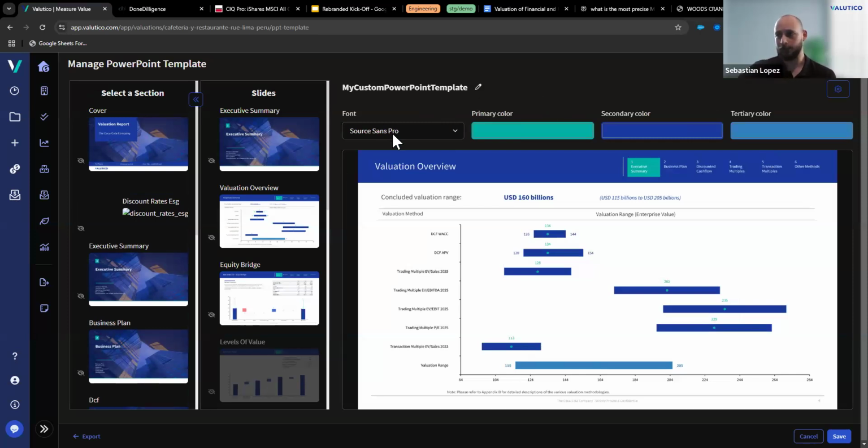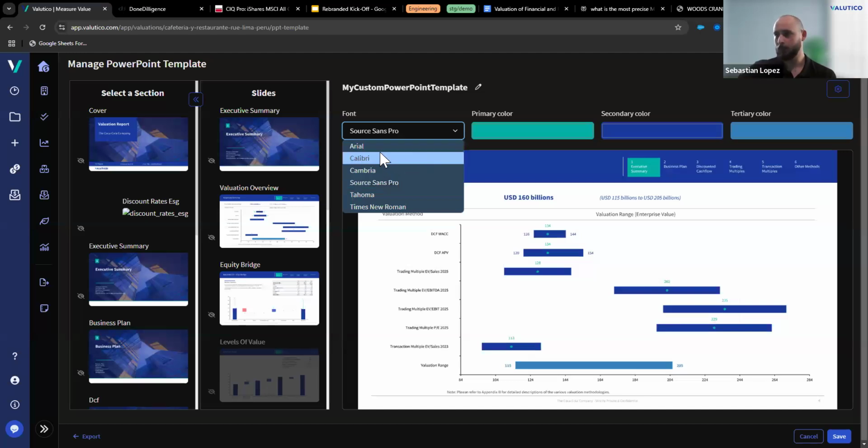You can change the font of the template. Basically, we can use any of these fonts: Arial, Calibri, Cambria, Source Sans Pro, Tahoma, or Times New Roman. It depends totally on you.